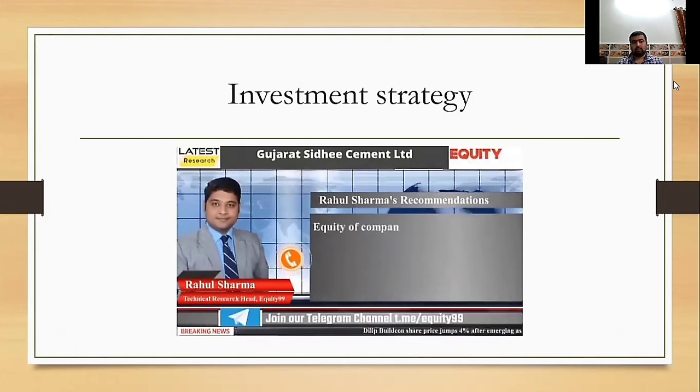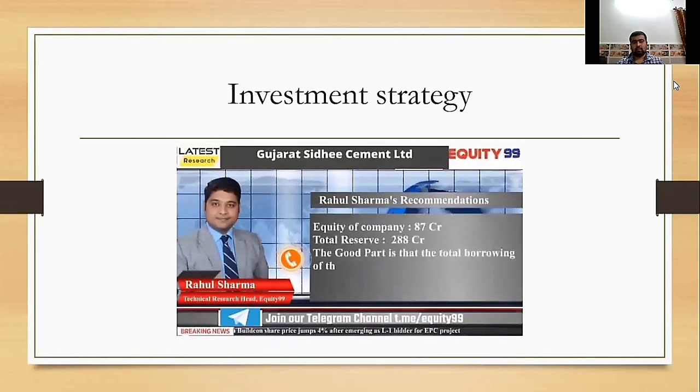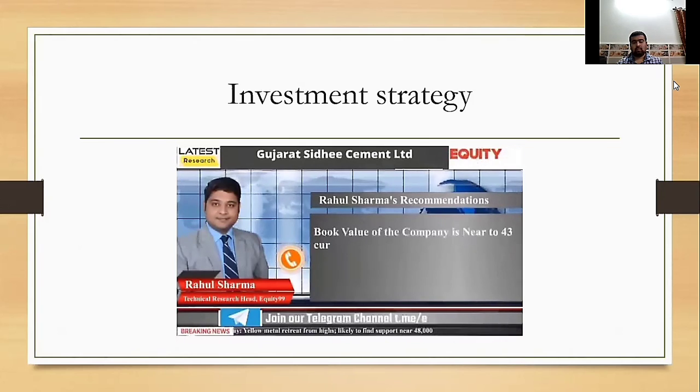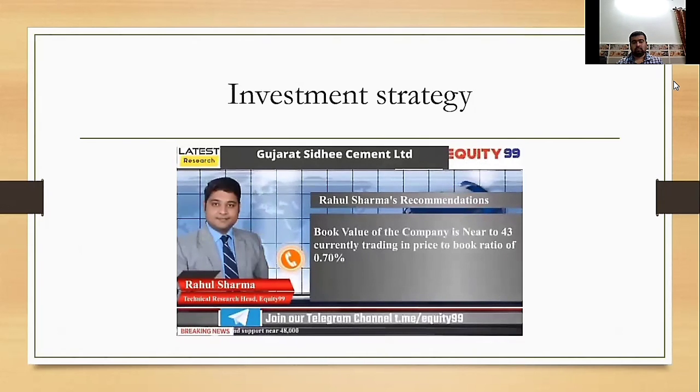Discussing the fundamentals of this company, the equity is around 87 crores. Total reserves are 288 crores. The good part is that the total borrowing of the company at the end of financial year 2019 was 53 crores, which reduced at the end of financial year 2020 to 39 crores. So it's a very good point. Book value of this company is near 43, and it is currently trading at a price-to-book ratio of 0.70.